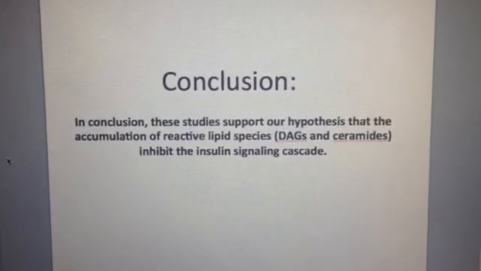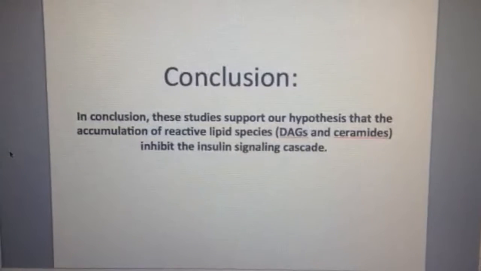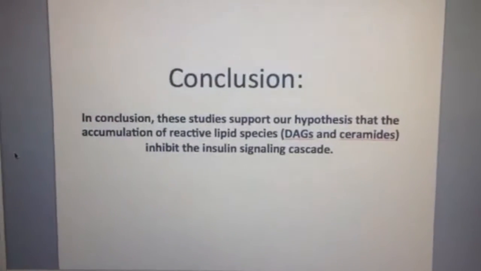These studies do support our hypothesis that the accumulation of reactive lipid species, DAGs and ceramides, inhibit the insulin signaling cascade.